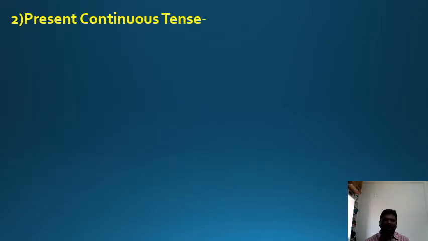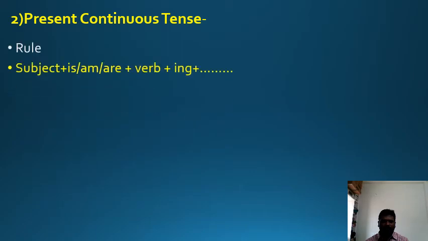Second tense, present continuous tense. How is this tense formed? Look at the rule. Subject plus is, am, or are plus the ing form of a verb. We use is with singular subjects, we use am with I, and we use are with all plural subjects.